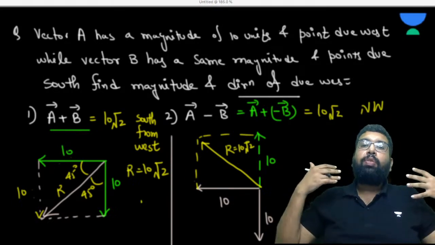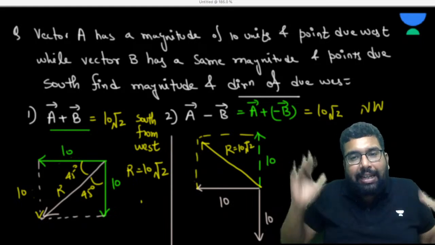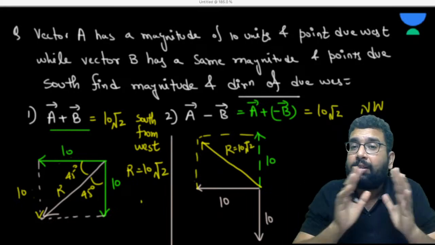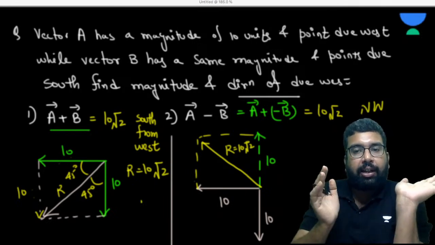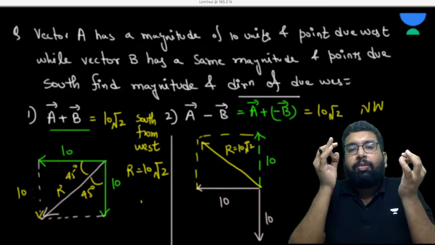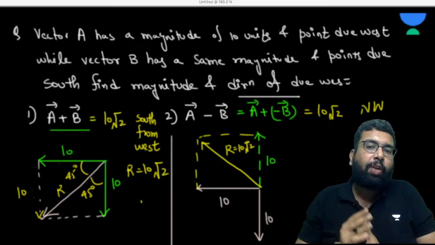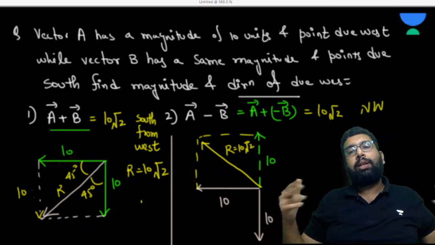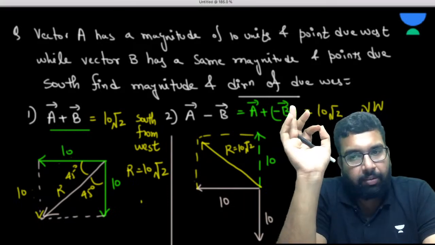Here you will get some relevance of subtracting when two vectors are subtracted. This is not subtraction, this is addition only. We are using the law of addition of parallelogram. This is no subtraction, this is addition between two vectors. Here, this is one vector 10 in the west and this is one vector 10 in the north. When a minus sign is written, it is not subtraction, it is addition only. We are using the same law of parallelogram of addition, or we may use the same law of addition of vectors using the triangle law. Is that clear? Just give me yes or no if this is clear.